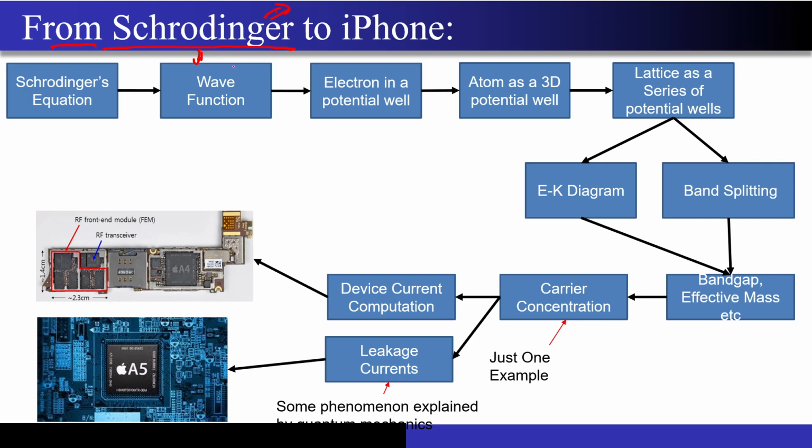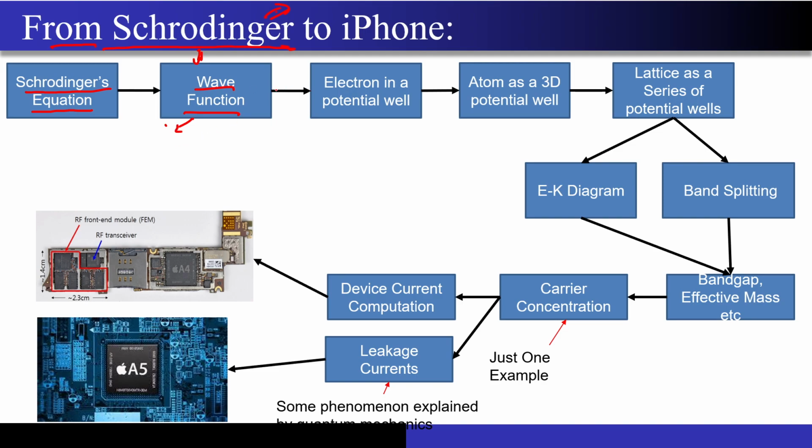So now I will give you one flow. You can derive the rest of the flow. I will tell you one complete flow just to show how we can reach from the Schrodinger's equation to the I-V flow, right? So now you have the Schrodinger's equation. Schrodinger gave you the wave function of the particle, that is your electron. He told you that when the de Broglie wavelength is very much comparable to the dimensions of interest, you just cannot treat the particle as a particle. It has a wave-like nature also, right?